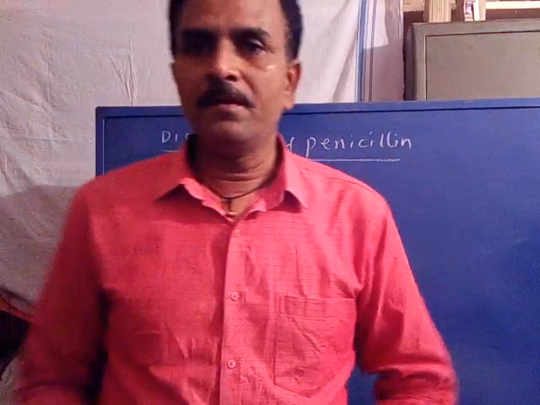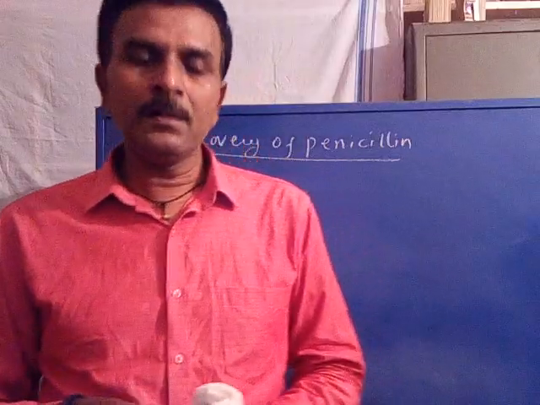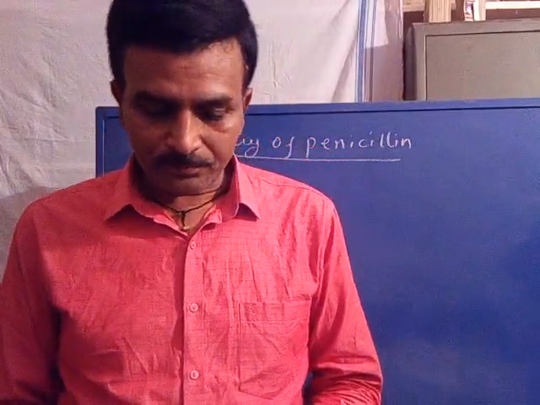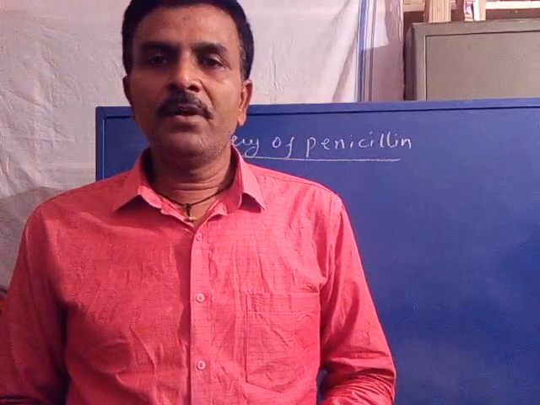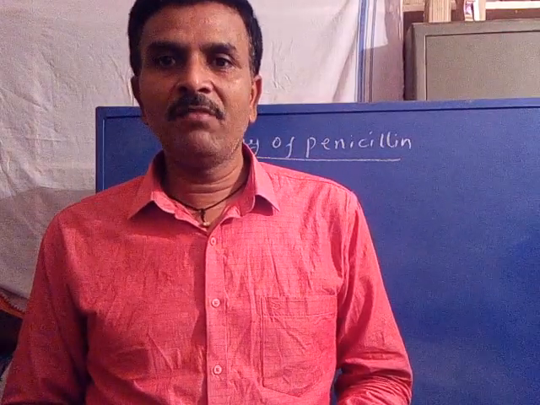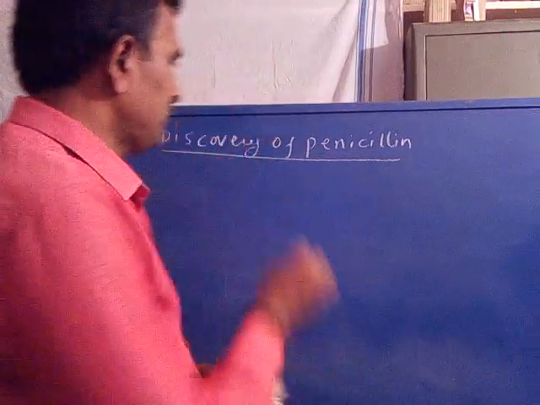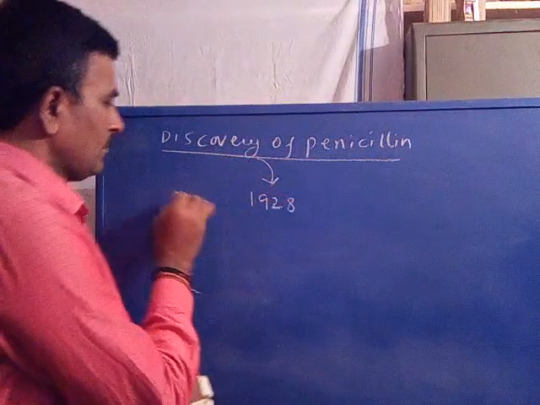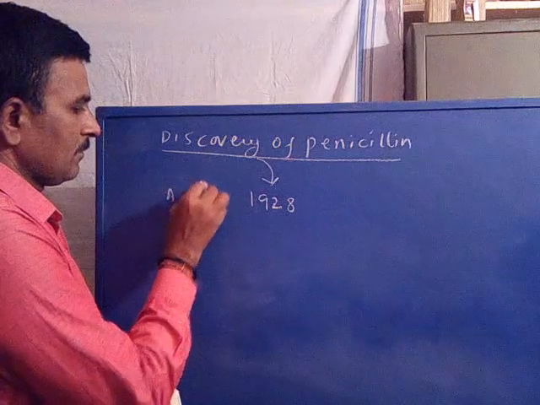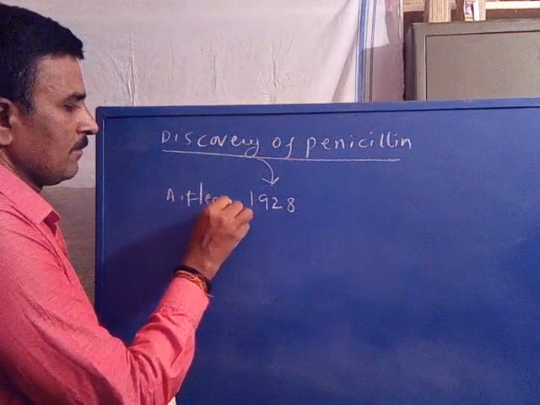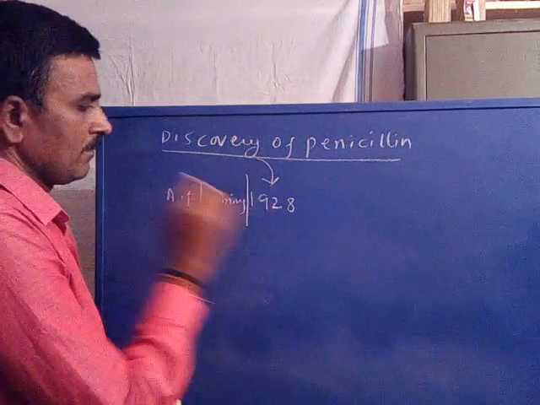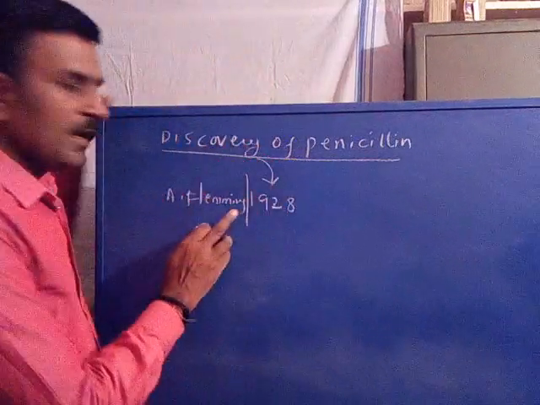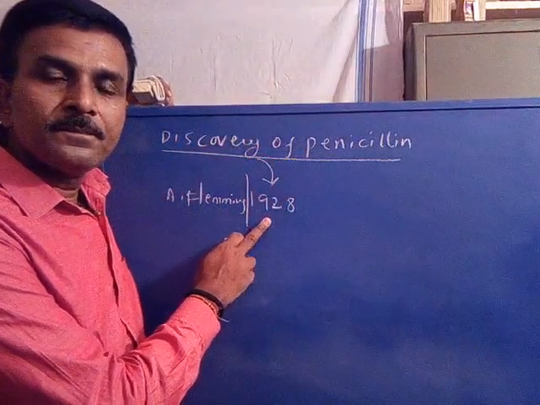This is a drug discovery without lead, an accidental discovery. Penicillin was discovered by Alexander Fleming in 1928.